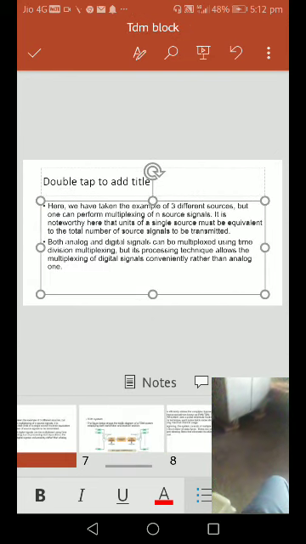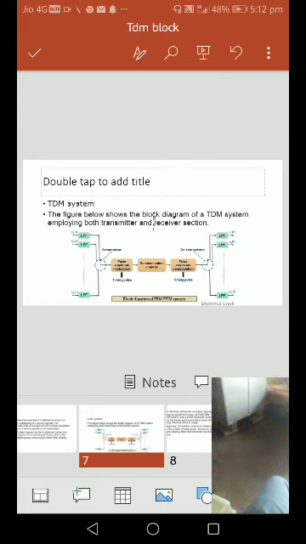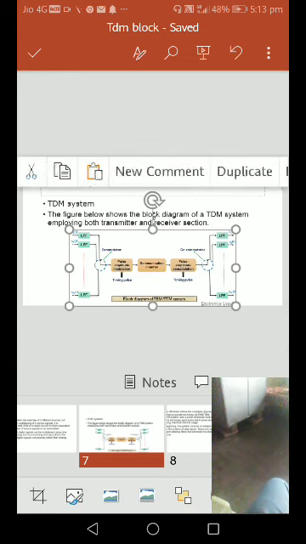Now we go to the block diagram of the time division multiplexing system, consisting of various components: low pass filter, commutator switch, which is a rotary switch, and decommutator, which is a rotary switch at the receiving end, with the commutator switch at the transmitting end.